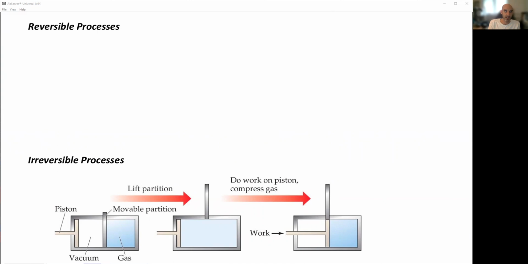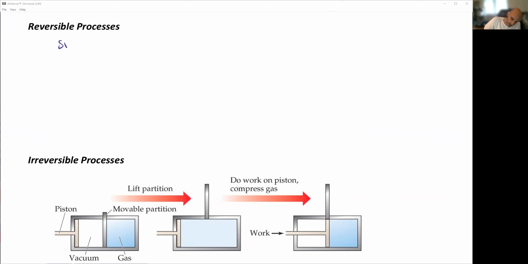Systems change. There are two types of processes, a reversible process and an irreversible process. The world is made up of all sorts of reversible and irreversible processes, but there's something special about these. So, not to bury the lead, equilibrium is a reversible process. There's no energy involved. It's spontaneous in both directions at equilibrium.